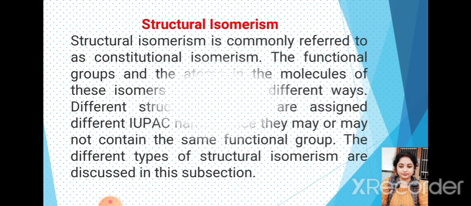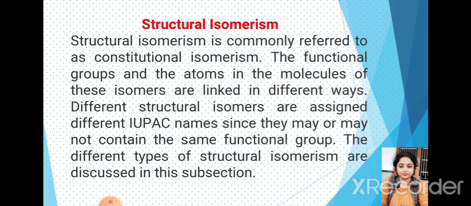Let's see what is structural isomerism. Structural isomerism is due to the difference in the manner in which the constituent atoms or groups are linked to one another within the molecule without any reference to space.